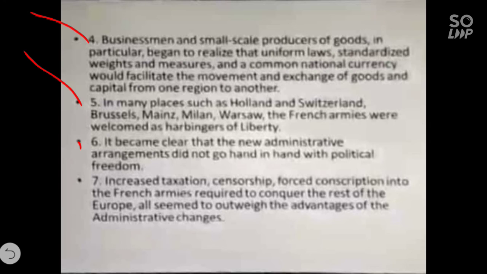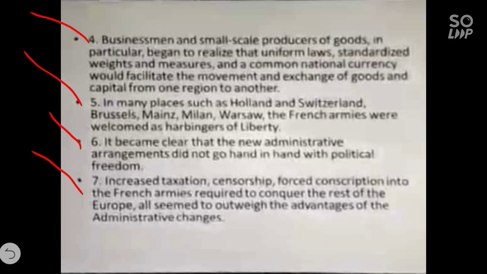But it became clear that the new administrative arrangement did not go hand in hand with political freedom. Means the new administrative system started by Napoleon Bonaparte was not adopted or followed by the political people of Europe. See the reasons also, children: increased taxation, and censorship, means things could be shown to the people only which were liked by the ruling government.